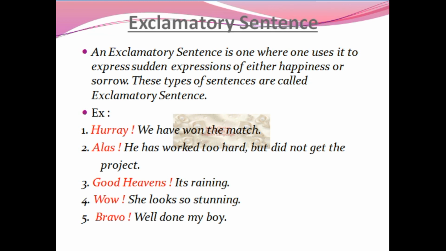An exclamatory sentence is one which is used to express sudden expressions of either happiness or sorrow. Sudden expression. Either you are happy or you are sorrowful, isn't it? So that expression is shown best in an exclamatory sentence. These types of sentences are called exclamatory sentences, and usually this sentence always ends with an exclamatory mark. As you can see here, it is an exclamatory mark.